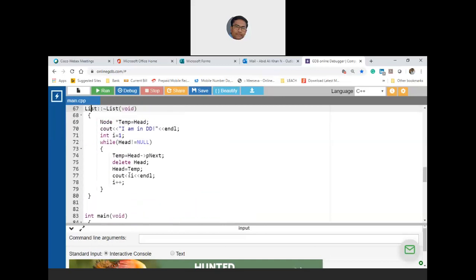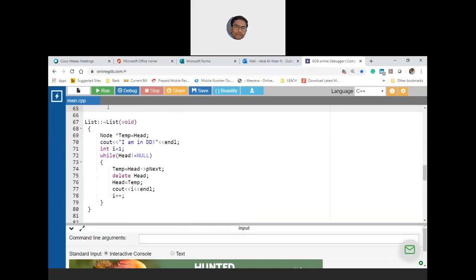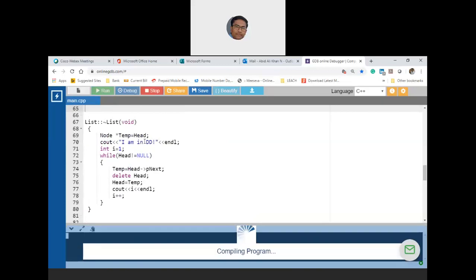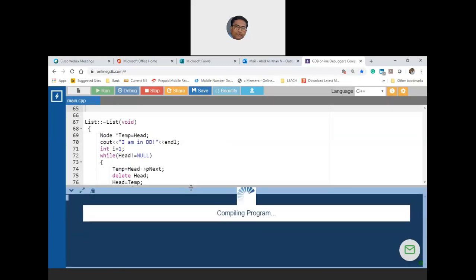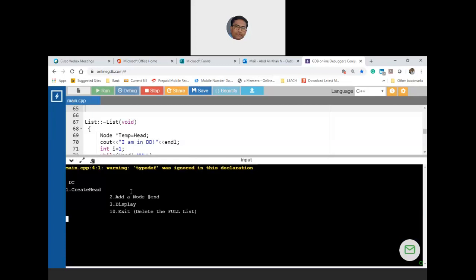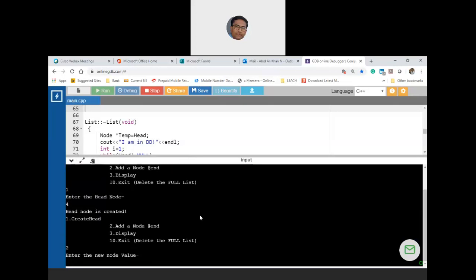Yes, sir. Okay. So let me compile this, making sure that this is working properly. And then, create the head node and then add a node at the end. So let me create, let us say, head with 4, and then add 8, then 12, then 16, and then 20. So I have created 5 nodes.